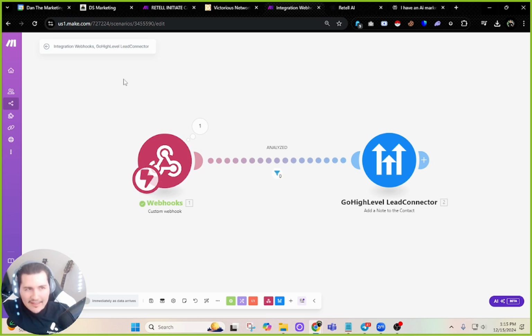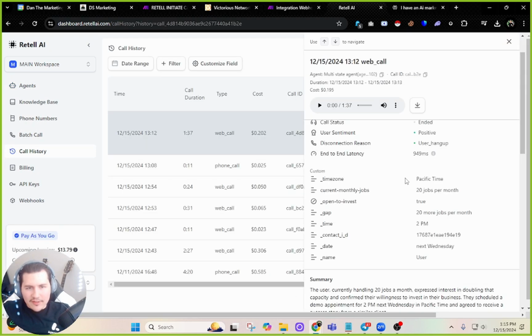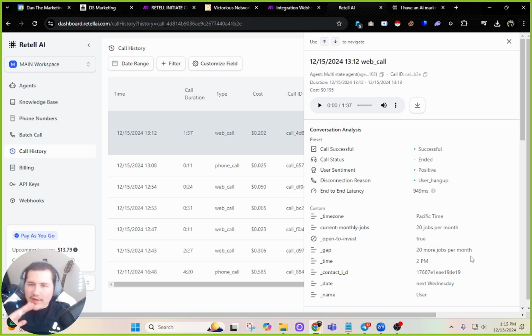But anyways, that's exactly how we initiate a call and then push data or extract data from the call and push it to wherever we want to go. So that's it. That's literally how it's done. Let me just go to Retell one final time and show you the call history. You can see right here, there's all the information that we extracted from the call. And then I also showed you how to push it out just in case you want to do that too.